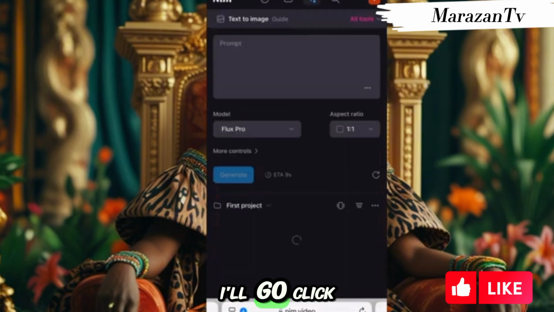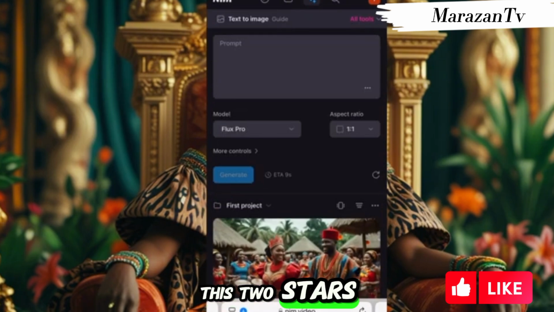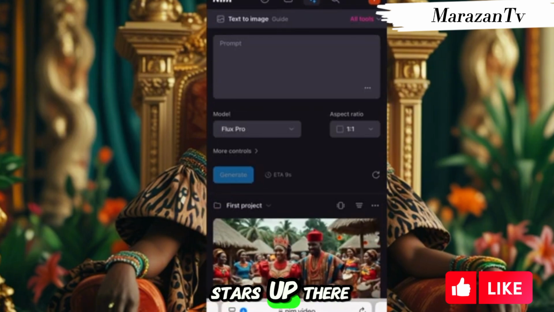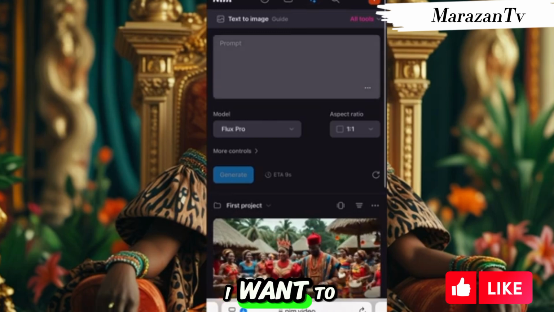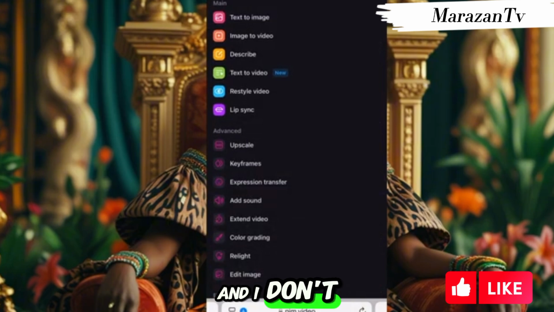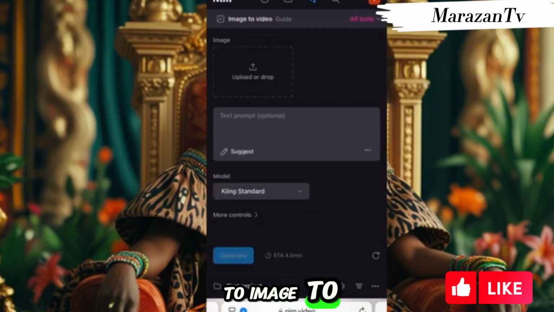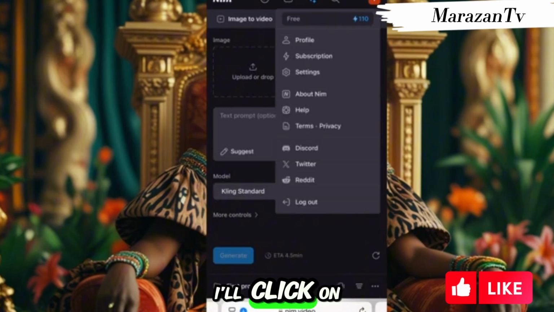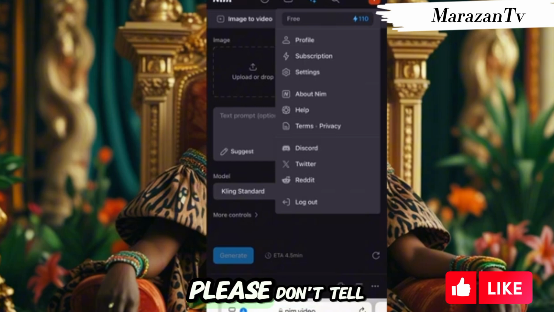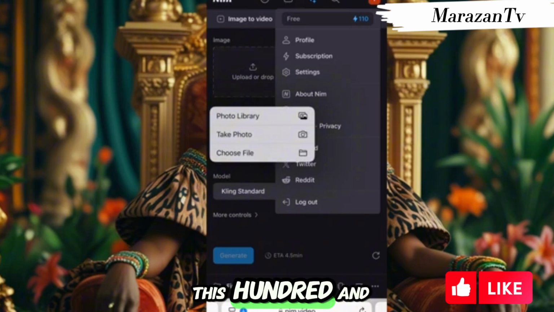Okay, so I'll click this star up here, these two stars in the middle here. Now, this one is text to image, and I don't want text to image. I'll click on tools and go to image to video. When you click on image to video, guys, before going, let me show you people here. I'll click on top of the profile. You see there, free coins. You have 110 free coins. Please don't tell me you couldn't download. This is it here, 110 free coins. You can do a lot with this 110.